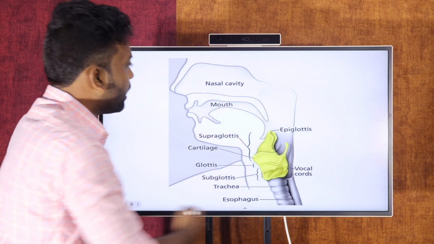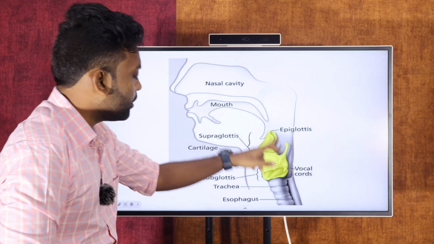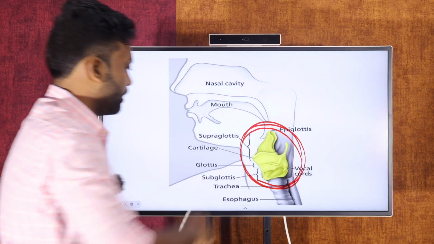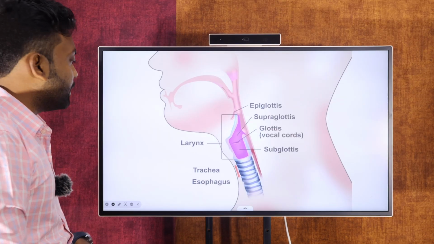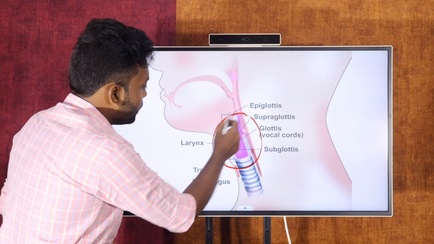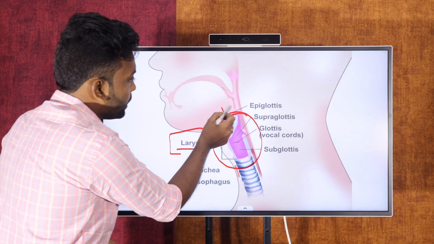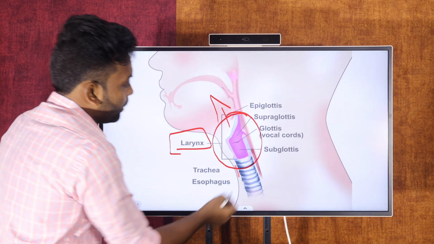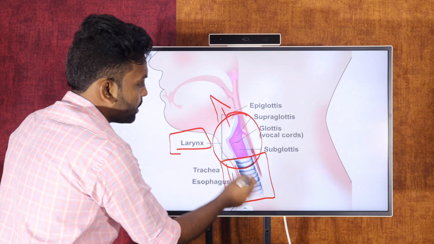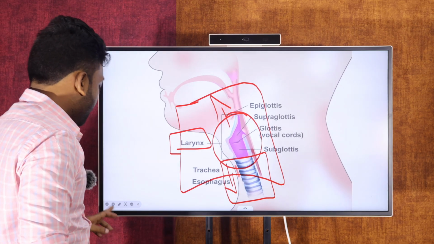As you can see in the diagrammatic presentation, this green color is the main part of the larynx. Next we can see one more diagram, where you can find the exact part of the larynx. As I told you, superiorly this is the part, and inferiorly there is the trachea. This part is called the trachea. So this is the exact diagrammatic presentation of the larynx.